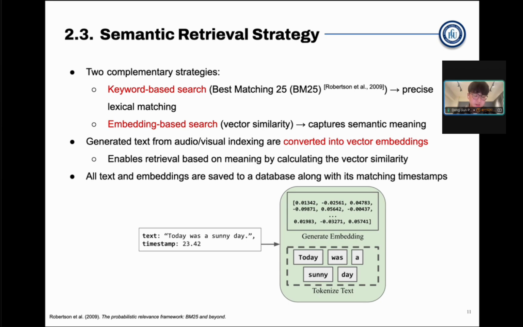To make semantic search possible using vector embeddings, all generated texts, both from audio and visual indexing, need to be converted using sentence-level text embedding models. So we go through another process of obtaining matching vector embeddings for each text entry and have that data saved into the database. This dual approach enables users to search for information using both direct keywords and semantic meaning analysis, which provides users with the best search experience.